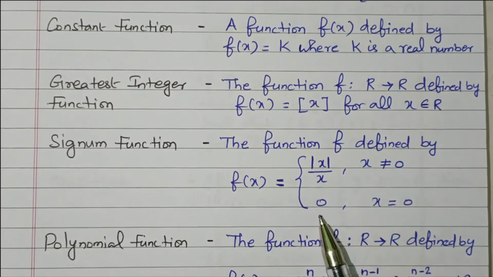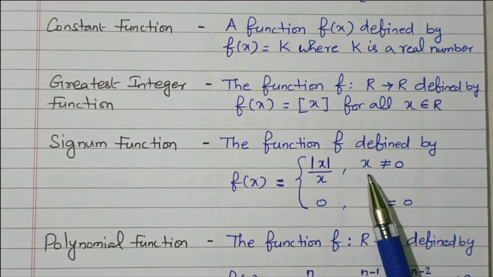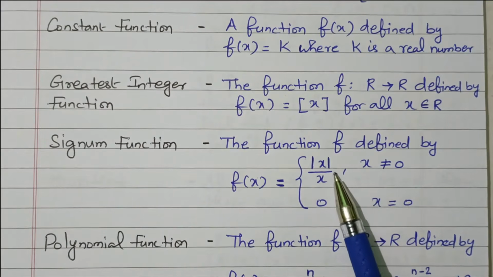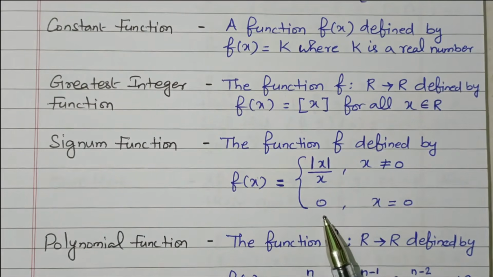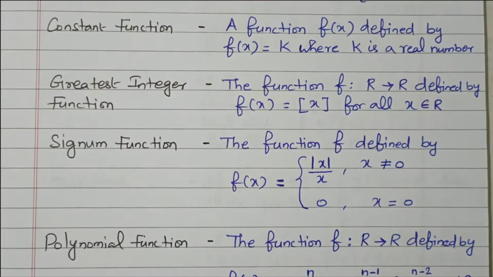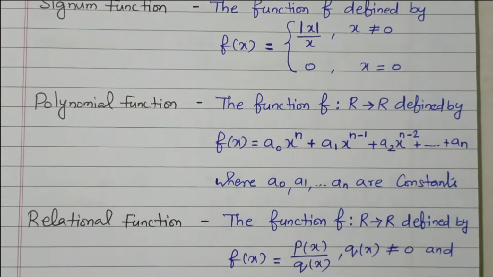The function f of x equals 0 in case x equals 0. For x not equal to 0, its value is modulus x by x. For x equal to 0, the value is 0. That is called the signum function. Then the polynomial function. Then there are another two functions.